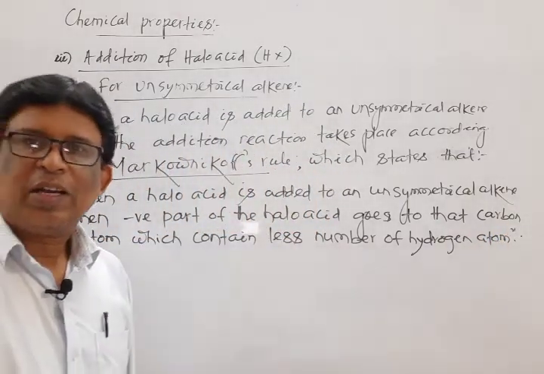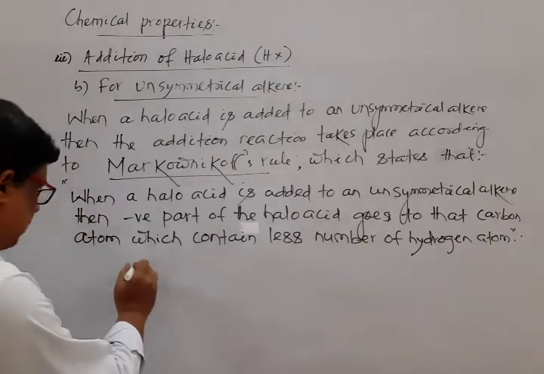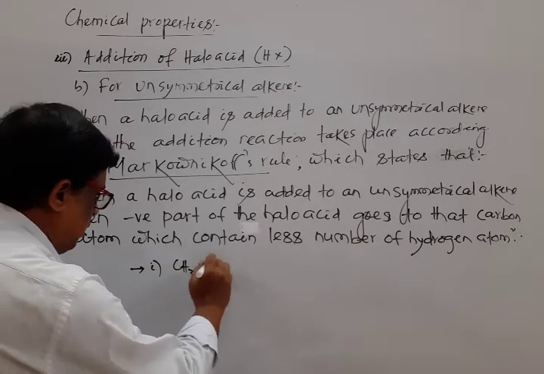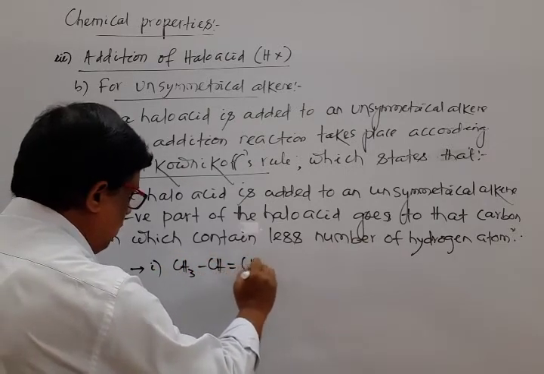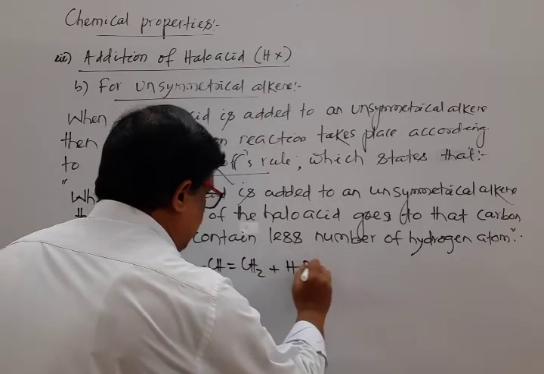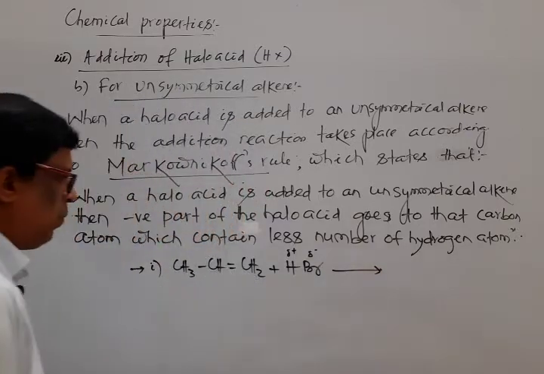Okay, so let us verify this by taking some examples. Mark that. B1: CH3CH=CH2 plus HBr, positive, negative. What happened?